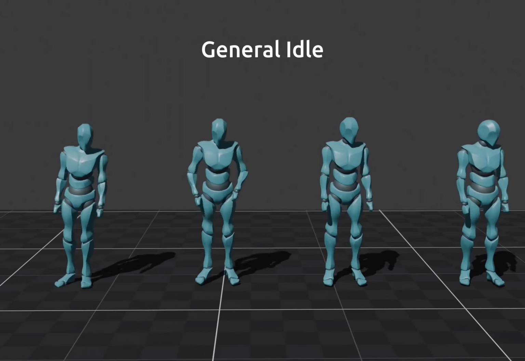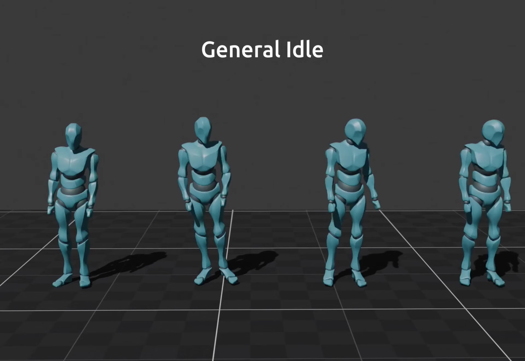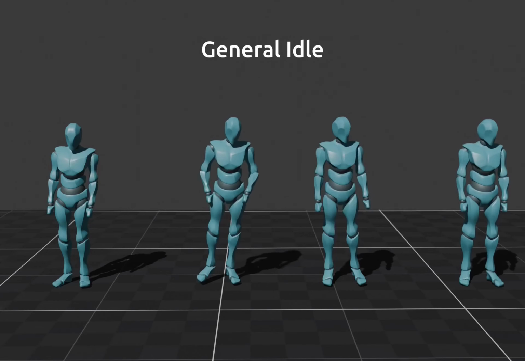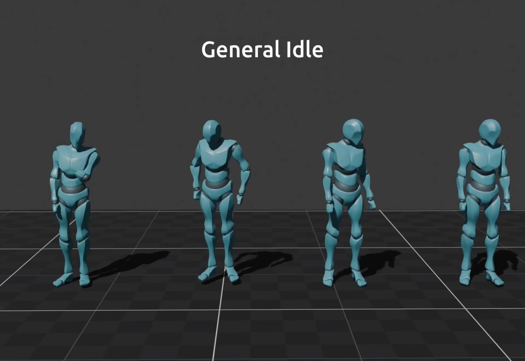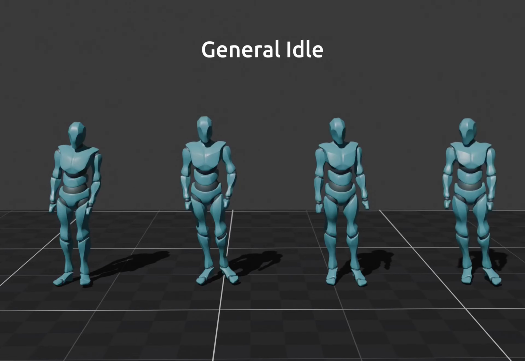StayStill is recorded with a markerless motion capture system and contains 3 types of idle motions, all manually annotated and cleaned. It contains the recordings of 50 different subjects to ensure variability. First, it contains regular idle sequences.